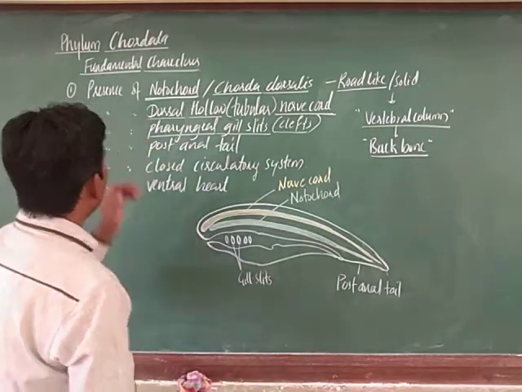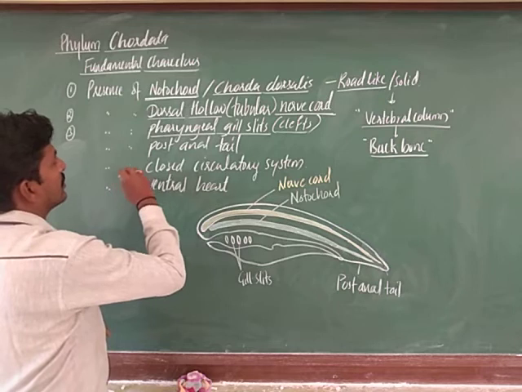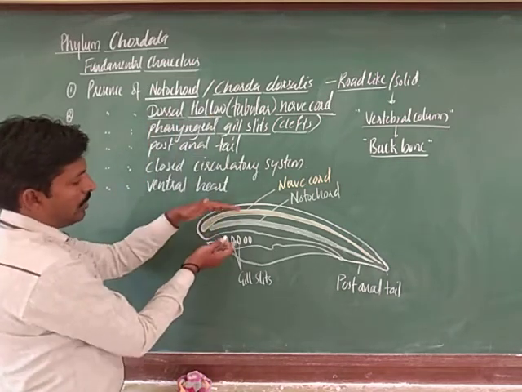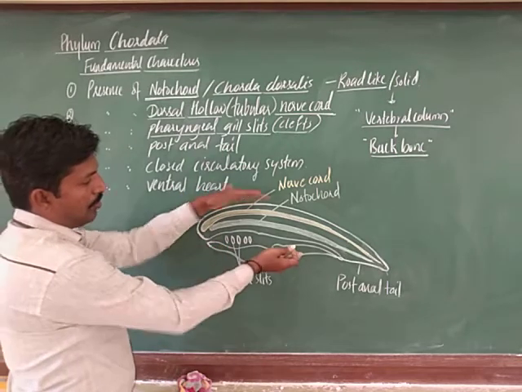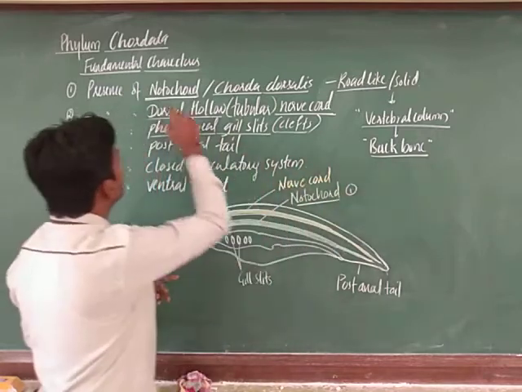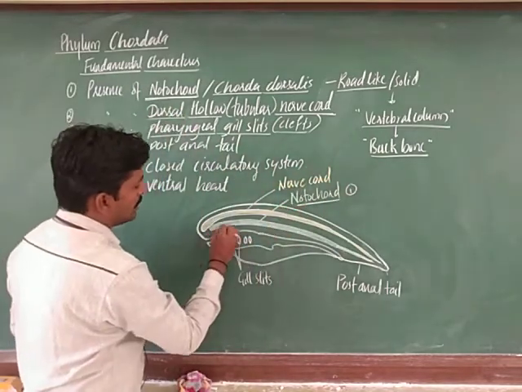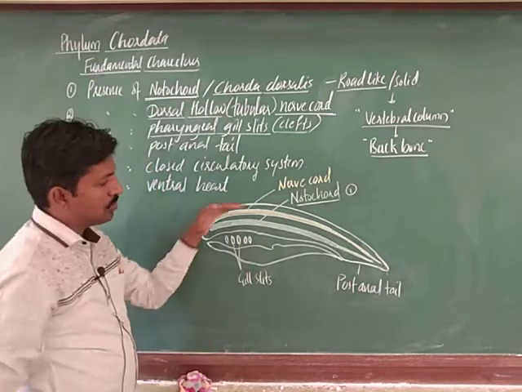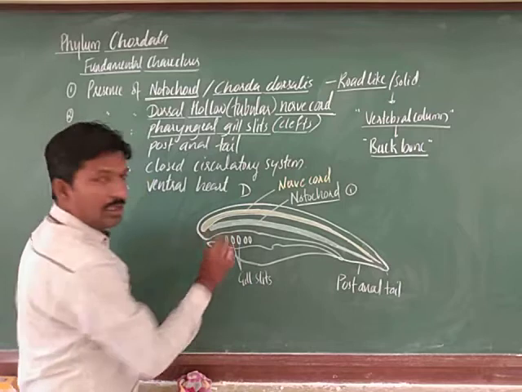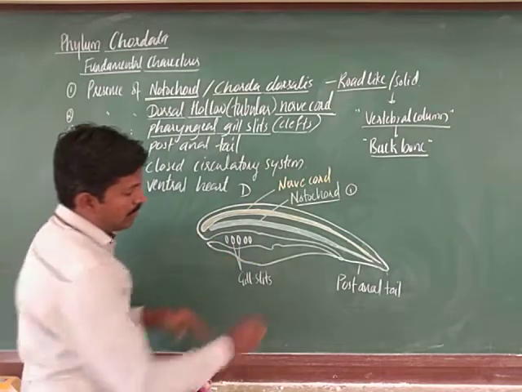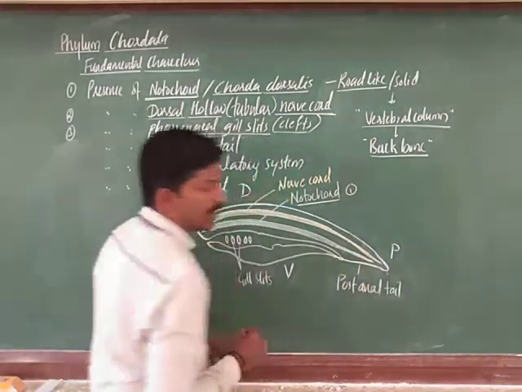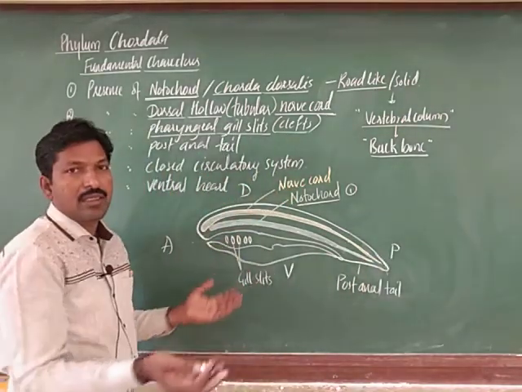The second fundamental feature is the presence of a dorsal hollow nerve cord. Both are dorsal when you take the body. This is the notochord, the first feature, present on the dorsal side. Here this side is called the dorsal side and this one the ventral side. This is anterior, this is posterior, and both sides are lateral sides.